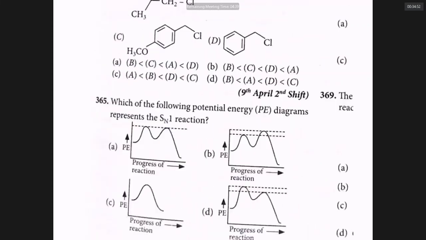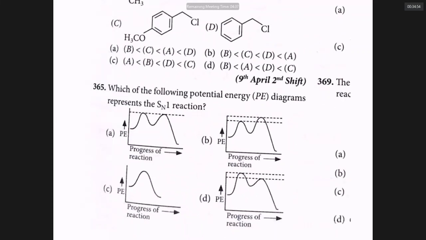So look at this question. What is this potential energy diagram? Did we discuss about it, sir? No, sir. It is very important to understand that for an SN1 reaction, there are two transition states. In the first transition state, the C-X bond breaks to give a carbocation.